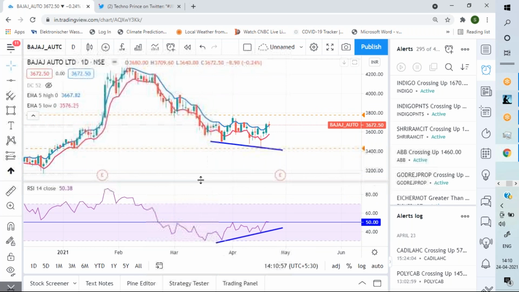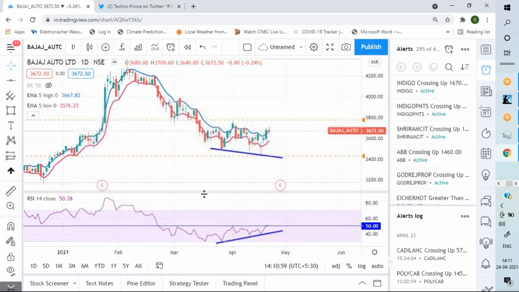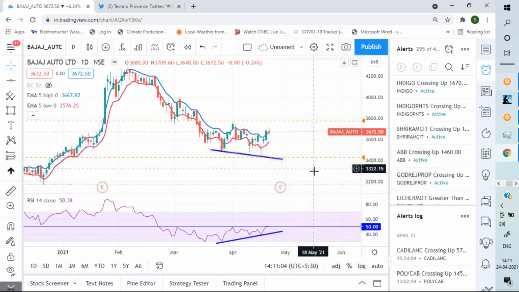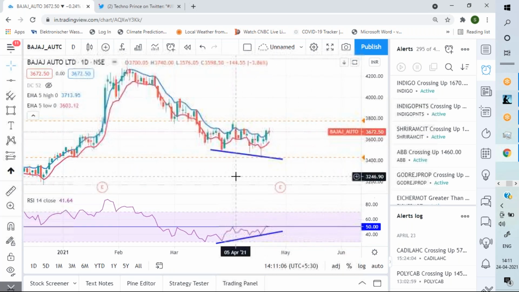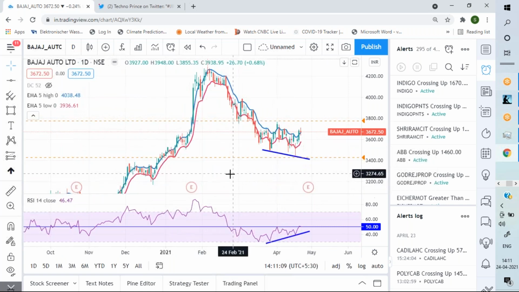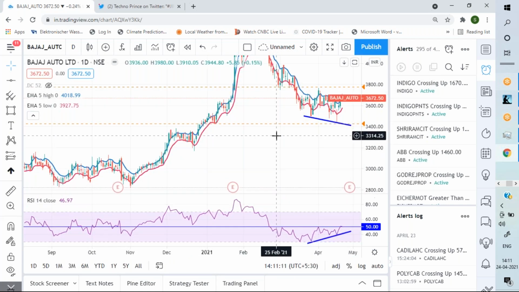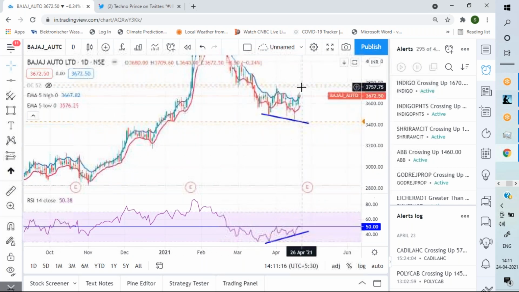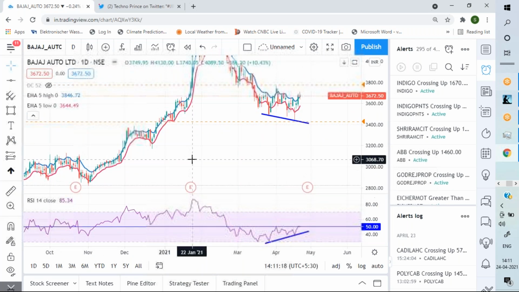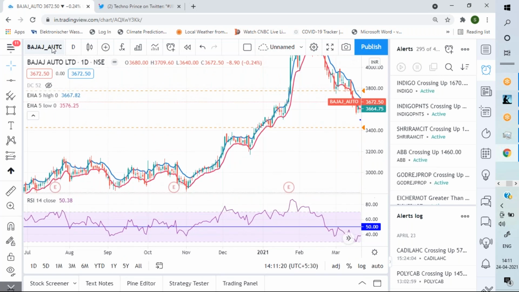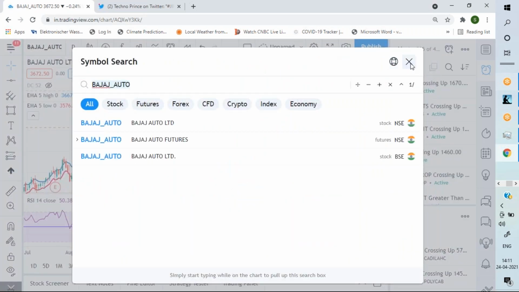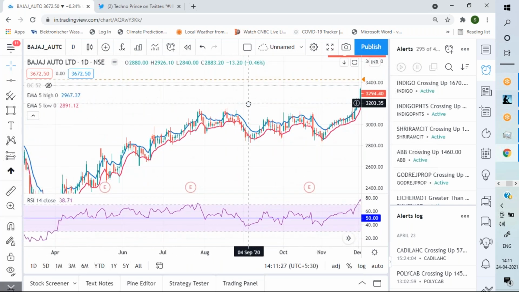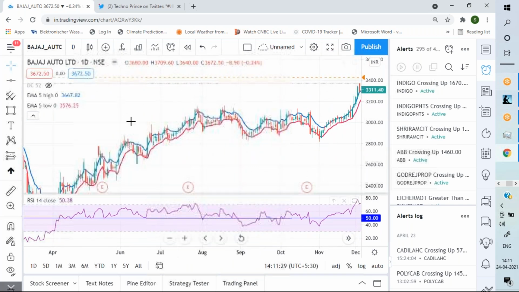So divergence doesn't necessarily mean that you immediately take the trade. It can continue to have divergence for even longer, and at some point of time it will turn. So please remember that you don't jump into a trade. You trade only when there is a confirmation by price breakout and RSI breakout. Okay. Now let me show you what is hidden divergence. And similarly for the bearish move. Let me see if I can get a bearish move here. Yes, I can get a bearish move here.